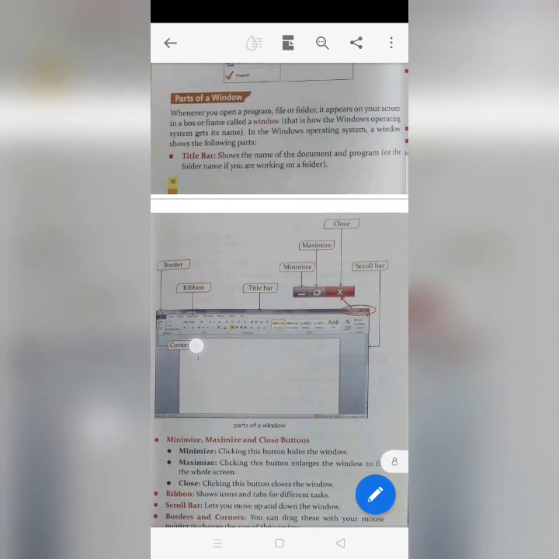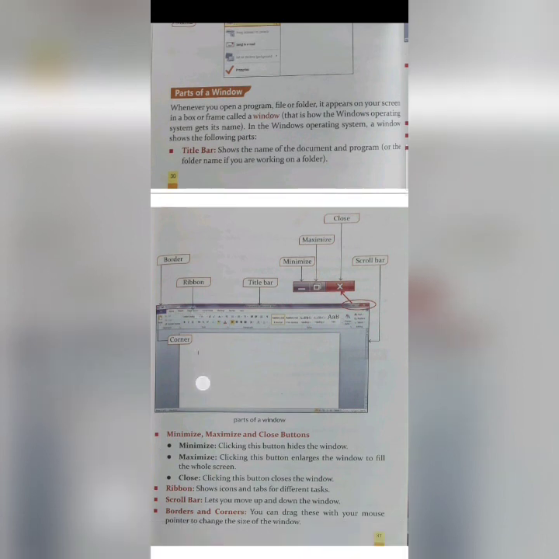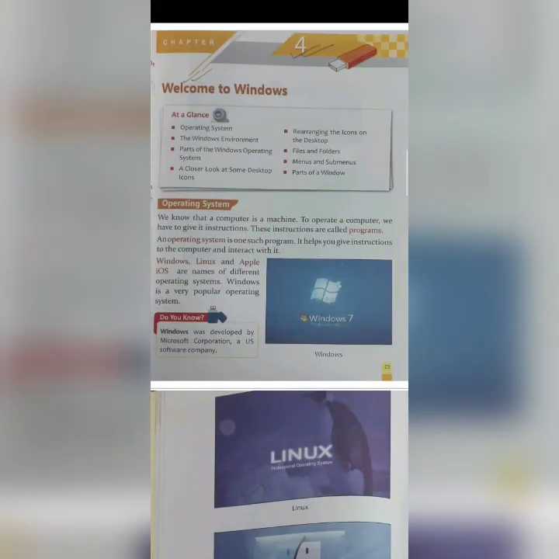Borders and corners: you can drag these with your mouse pointer to change the size of the window. See, this is the border and this is the corner. Borders and corners help you to customize your window screen into whatever size you want. If you want it small, you can make it small. If you want it large, you can make it large, or you can drag it from the left side to the right hand side or from the right to the left. So these are the main parts of the window.